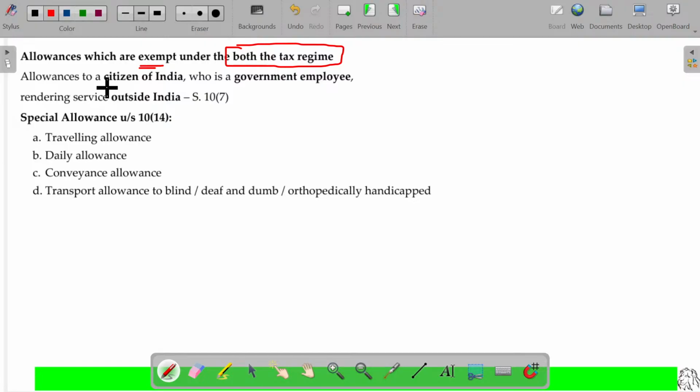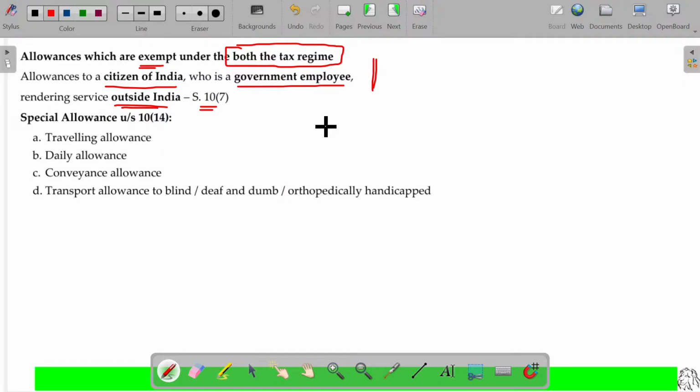Where the allowances are offered to a citizen of India, the employee being a government employee and the payment is made by the government, where the service is rendered outside India, under section 10 clause 7. Already I referred to this along with the deemed to accrue or arise in India concept, section 9.